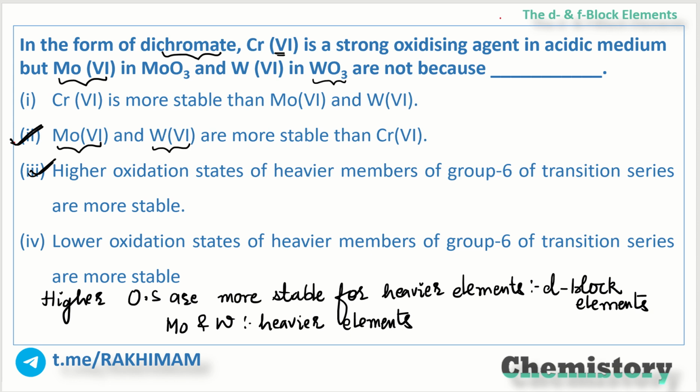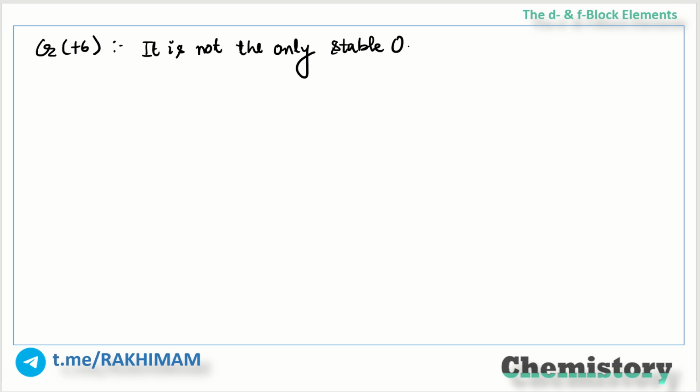Also, as we move down the group in the periodic table, the stability of the elements with the higher oxidation state increases. Clear? These are two important points I have told you. Now remember one more important thing: chromium in +6 oxidation state is not the only stable oxidation state of chromium.